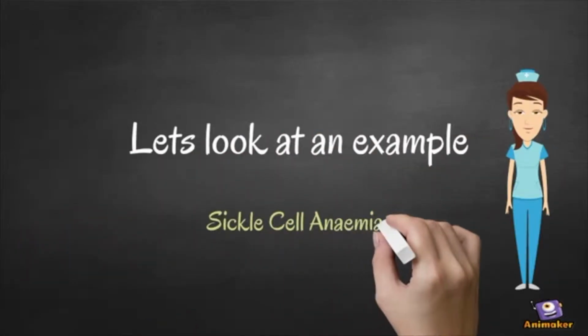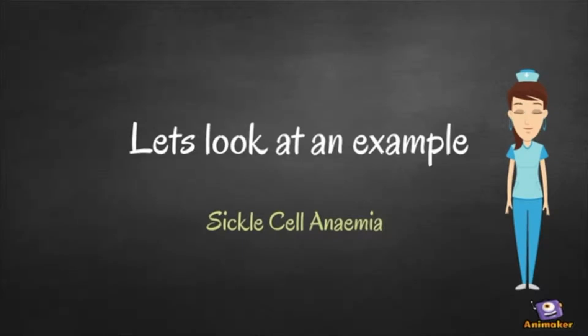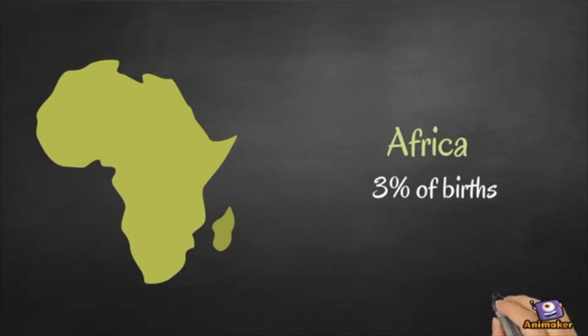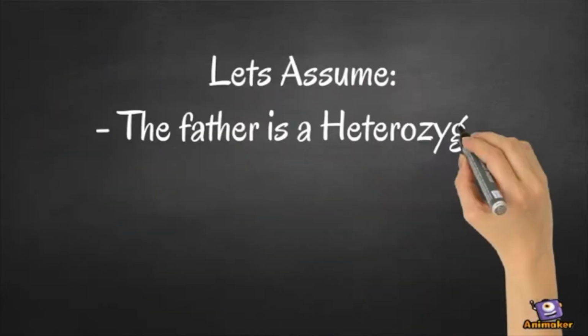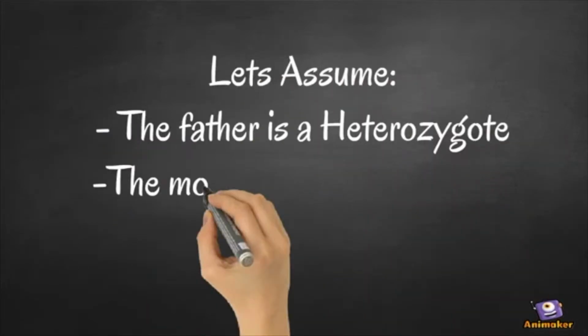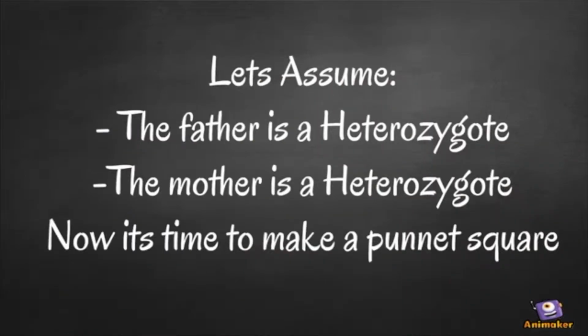Let's consider the following example of sickle cell anemia. Firstly, we have to understand that the healthy allele is dominant and the sickle cell anemia mutated allele is recessive. That means if an individual has one healthy allele and one allele for sickle cell anemia, they will be healthy and not show a phenotype. This individual will be a disease carrier. Now let's assume both parents are carriers. We can create a Punnett square to show the likelihood of offspring inheriting the disease.